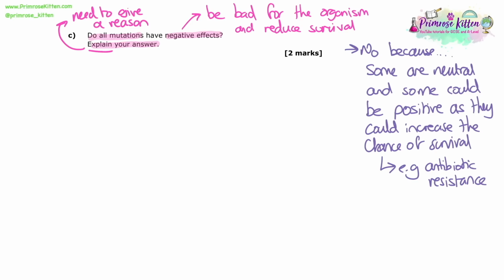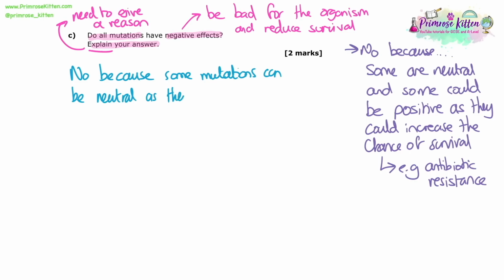But if you just said one or the other, you would need to give an example in order to illustrate your point and explain your point. So I'm going to use an example of antibiotic resistance. There's an example in the mark scheme about disease resistance, which is a similar thing, something that could help an organism to survive. So we're going to say no, but remember that doesn't get us a mark.